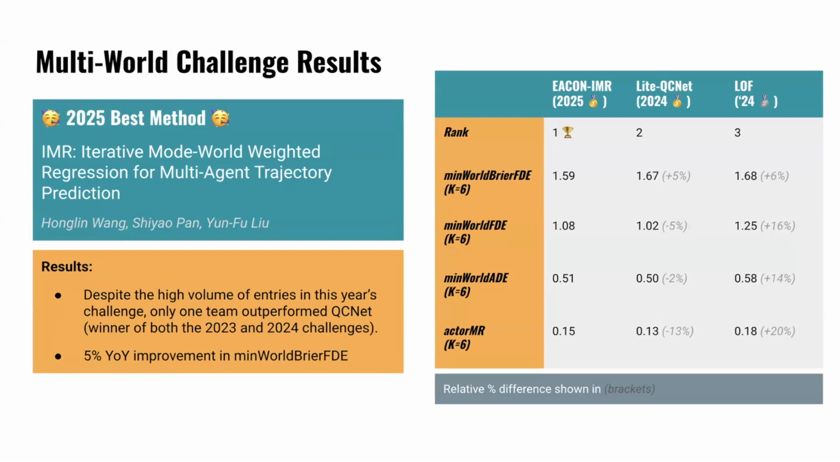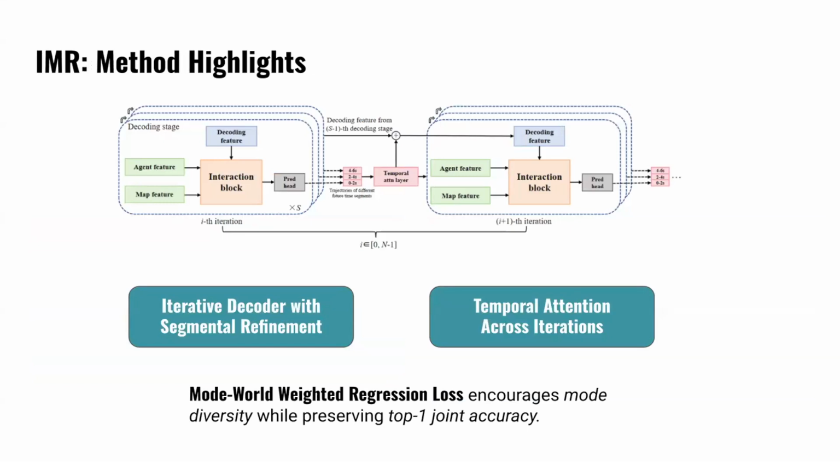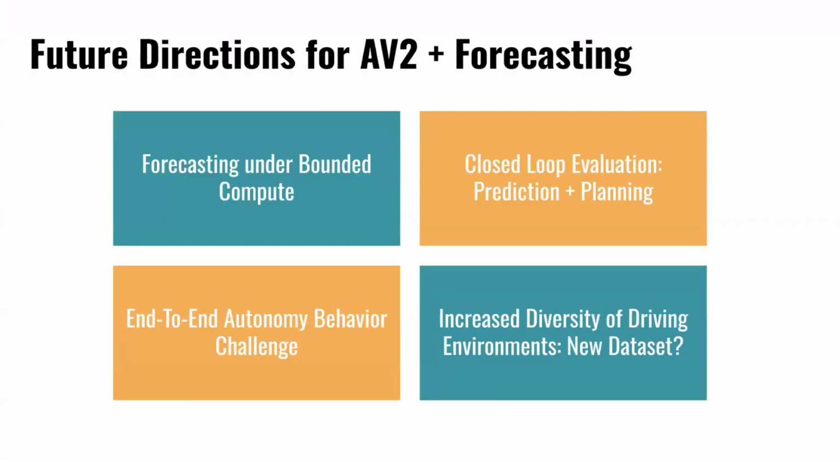They were able to show a 5% year-over-year improvement on the primary metric, which we used to evaluate, which is min-world Brier FDE. To briefly talk about the highlights, they propose an iterative decoder with segmental refinement. This means they break up the 6-second future trajectory into 3 components. They predict the 0 to 2 second trajectory differently than the 2 to 4 second and 4 to 6 second trajectory. Then they perform temporal attention and perform this prediction iteratively. This temporal attention leverages the initial set of predictions to inform the next iteration prediction. They also propose a mode world weighted regression loss, which encourages mode diversity while preserving top 1 joint accuracy.